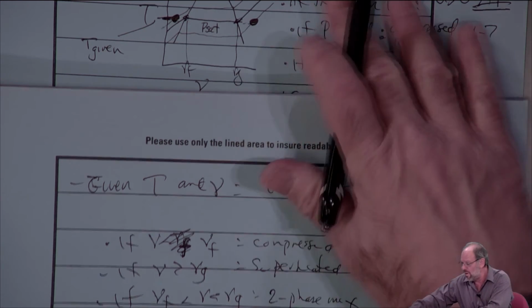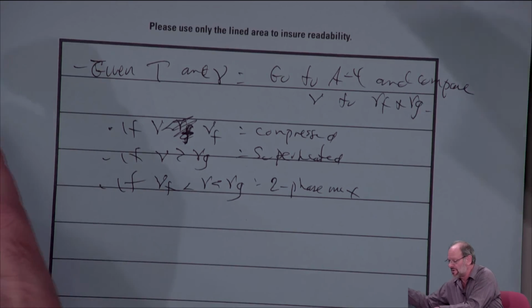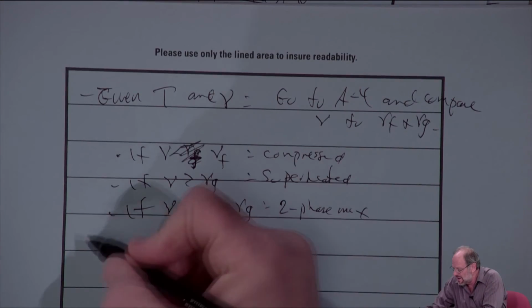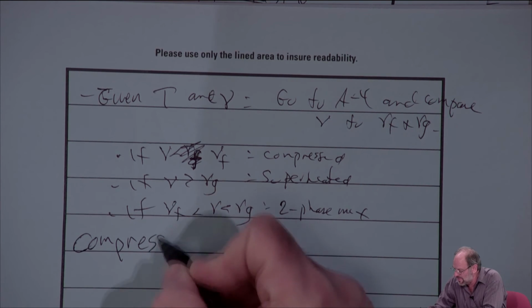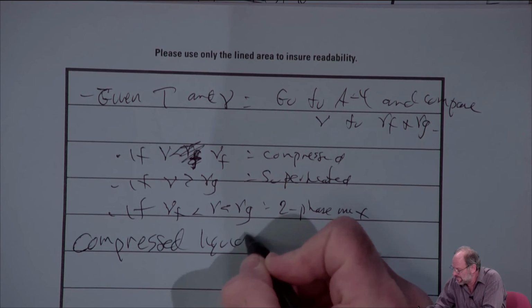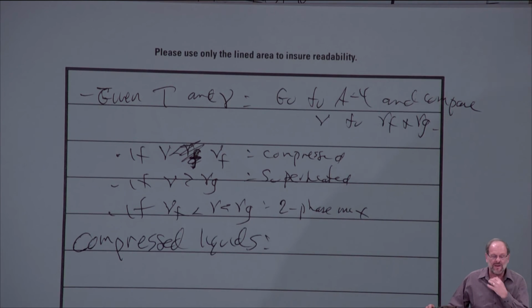Now, what about if we do have a compressed liquid? I've mentioned many times that our tables are poor. All right, I can illustrate this. Oh, by the way, everything here also is perfectly applicable to the English system of units. So there's a table A4E, A5E, A6E. It all exists. I just want to make the point regarding compressed liquids.